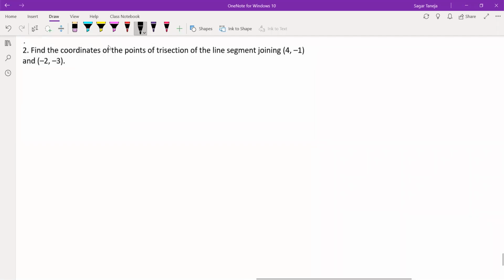Question number 2 from your book. Find the coordinates of the points of trisection of the line segment joining this and this. In this question, it is written that there is a line made by joining these two points. Let's draw a line. The first point is (4, -1) and the second point is (-2, -3).